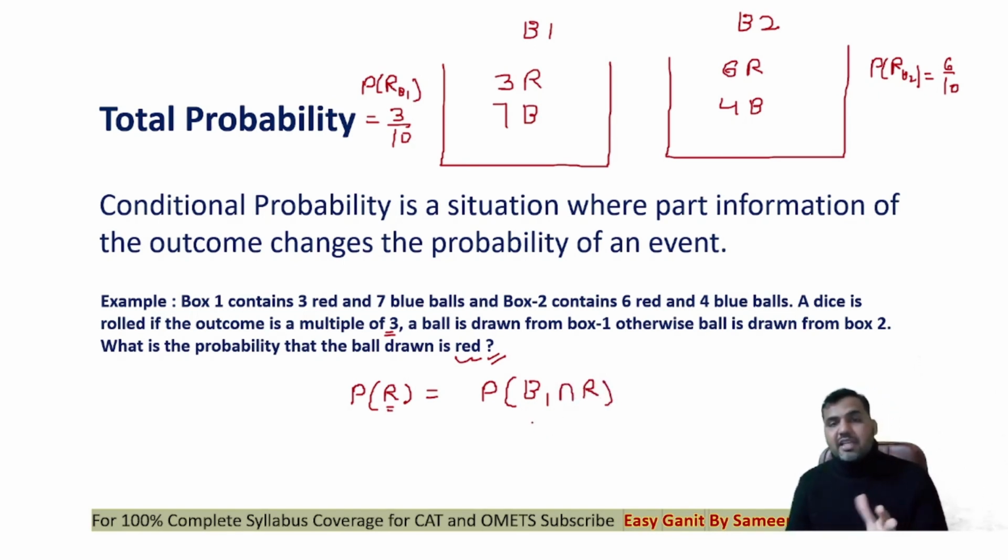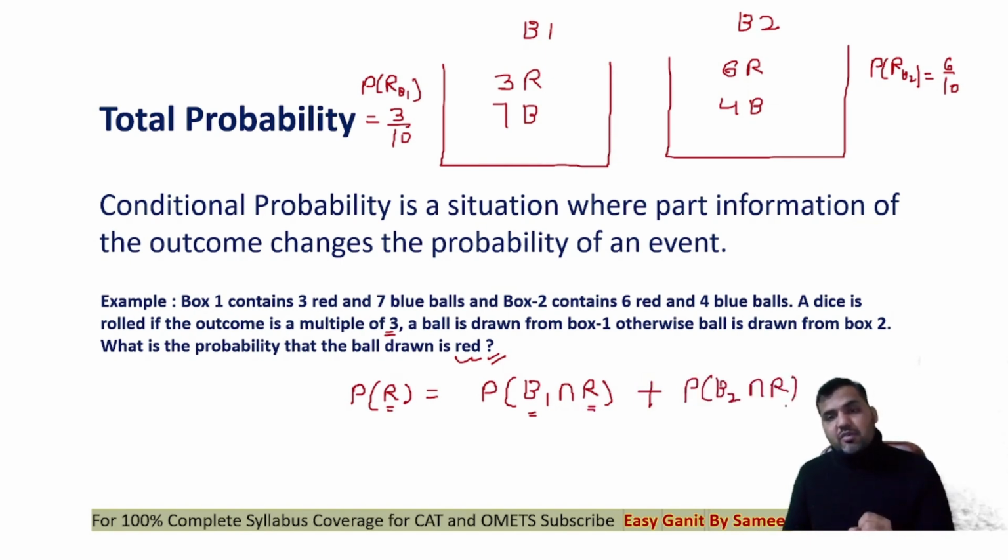Now let's say that I'm selecting. One of the events is that I'm first selecting box 1 and then picking the red ball. Selecting box 1 and then picking the red ball, that's the intersection between box 1 and red. Or I'm selecting box 2 and then selecting the red ball.